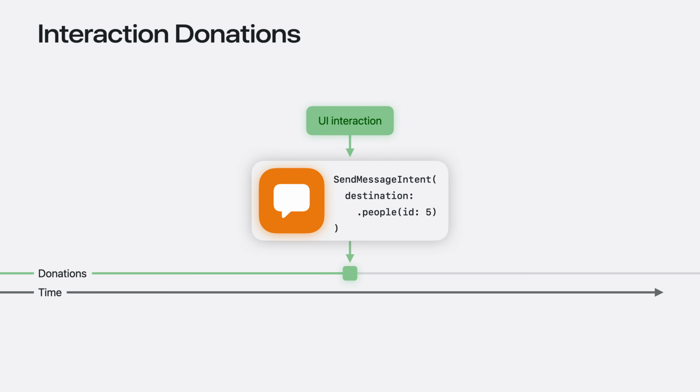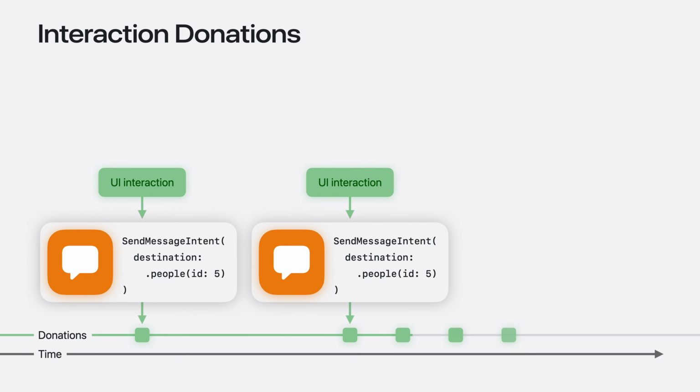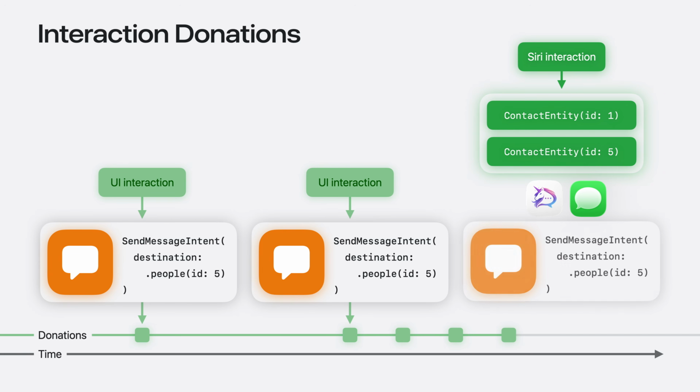Say someone opens Unicorn Chat and sends a message from the Compose view. Right then, the app donates a send message action to the system using the send message intent schema. After messaging them frequently in the app, eventually, when someone says, send a message to a contact from the home screen, Siri might infer the right app to use for that contact.